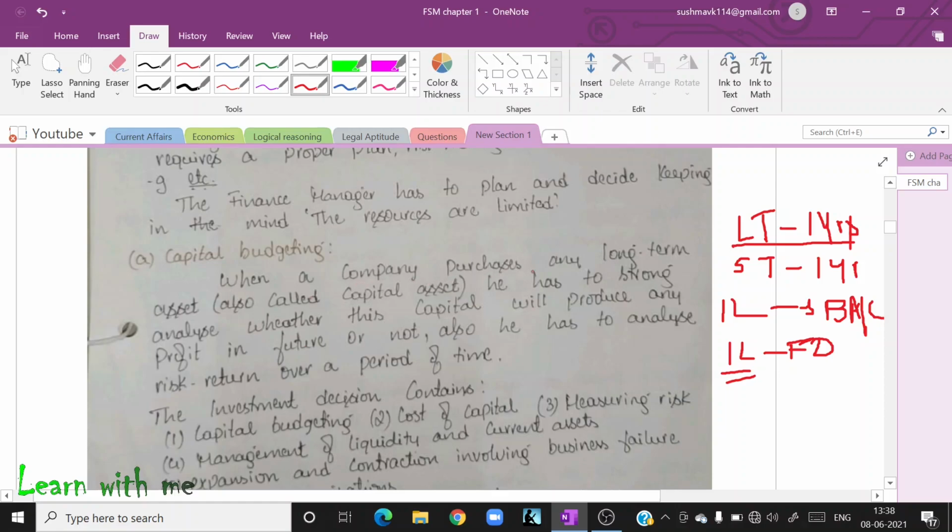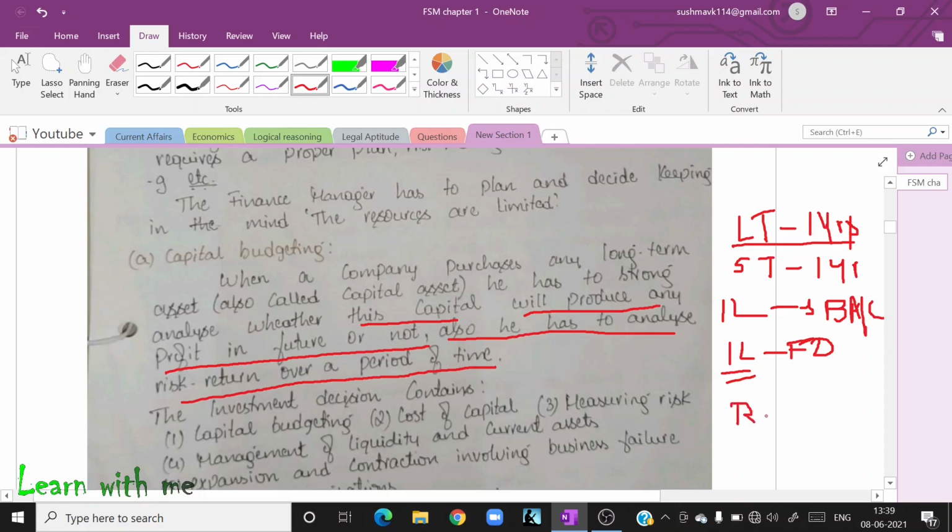When a company purchases any long term asset, also called a capital asset, he has to strongly analyze whether this capital will produce any profit in the future or not. Also, he has to analyze risk and return over a period of time. Now, what is risk return?